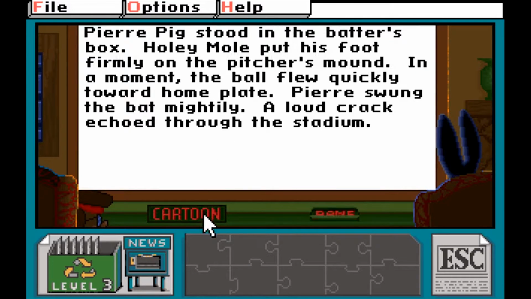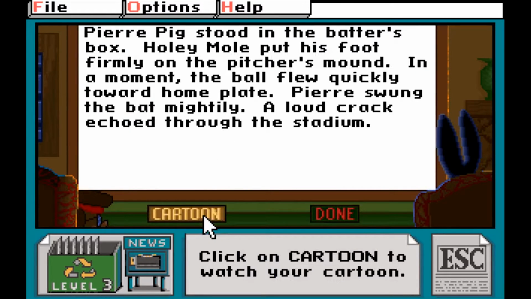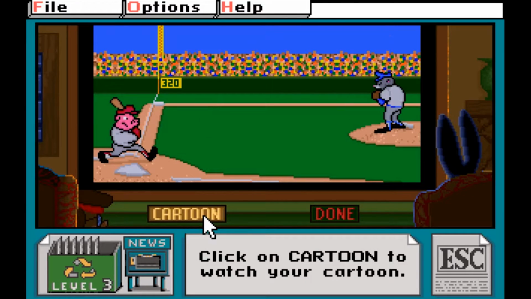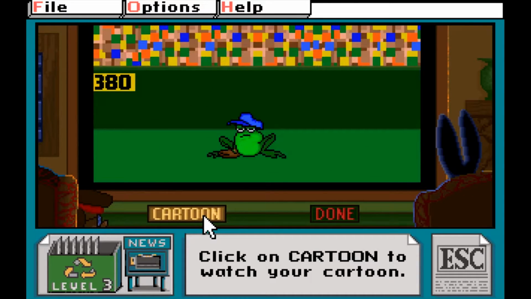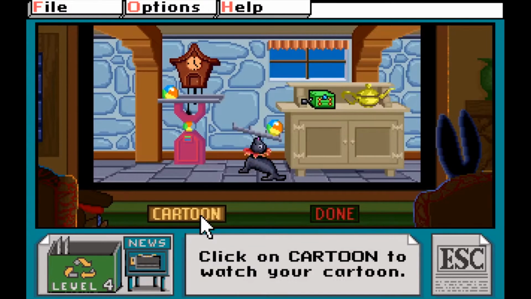After completing each successful story, you'll have the option to move on or watch a quick cartoon showcasing the events of the puzzle you just pieced together. It's not as exciting as catching a garbage-collecting rat, but it's still a fun little reward, even if some are a little creepy, like any of the ones that take place in this haunted toy store.